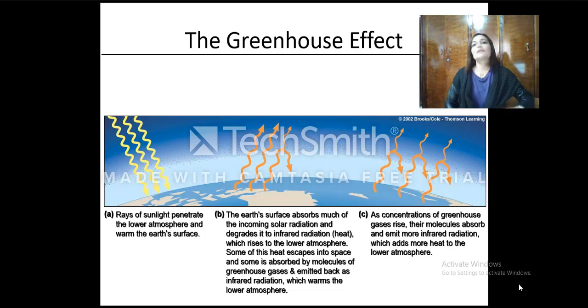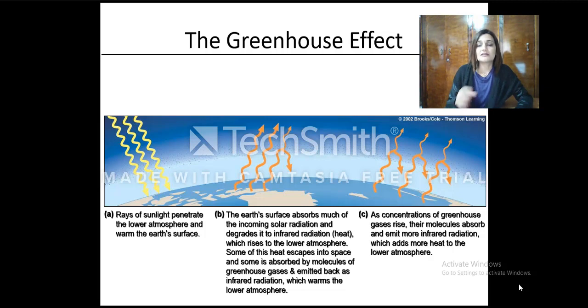So we continue with the greenhouse effect. What is the greenhouse effect? I'm pretty sure that every one of you has seen a greenhouse for agriculture. What's the concept behind it? We need solar energy. When the solar energy hits the greenhouse, heat is trapped inside, and this creates warmth, which helps the vegetation.